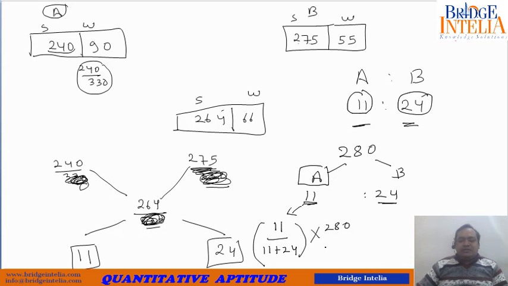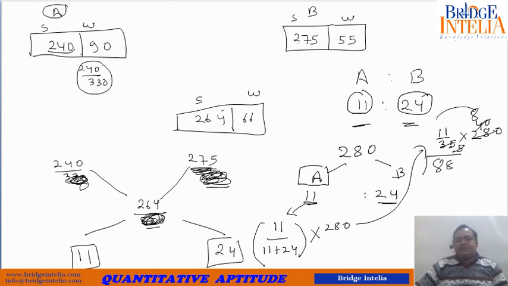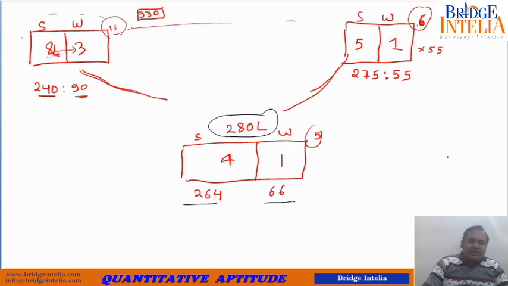So this is equal to 11 by 35. So if you take here, 11 by 35 into 280. Both these are multiples of 7. So 5 and 40, so basically 8 times. So 11 8s are 88. So the final answer is 88.